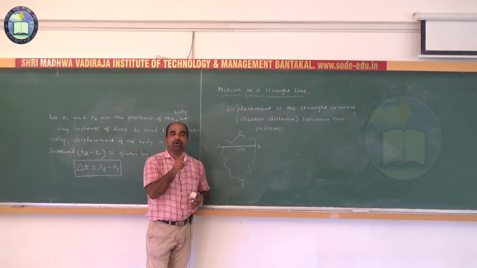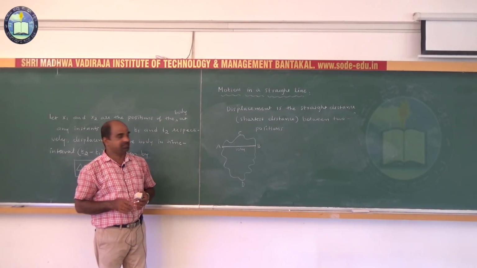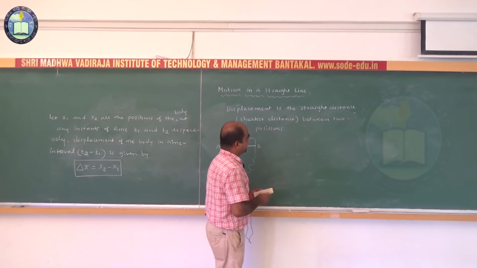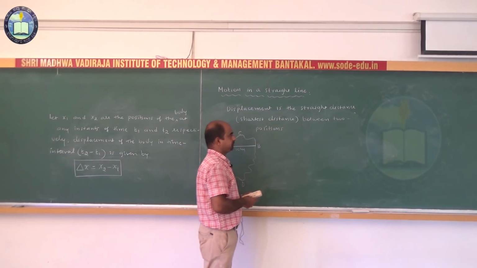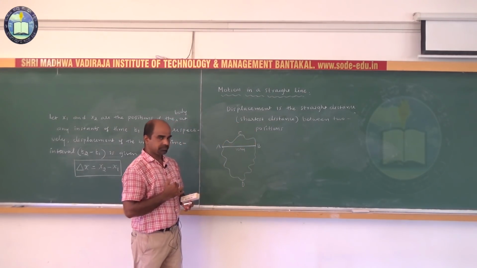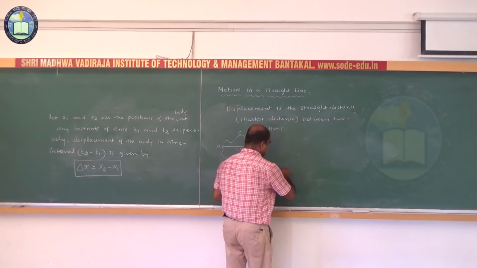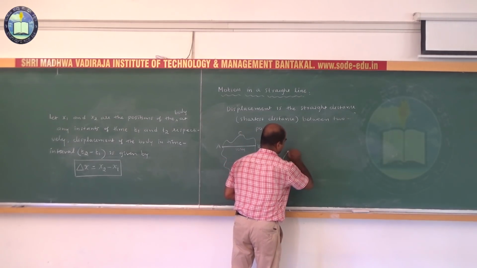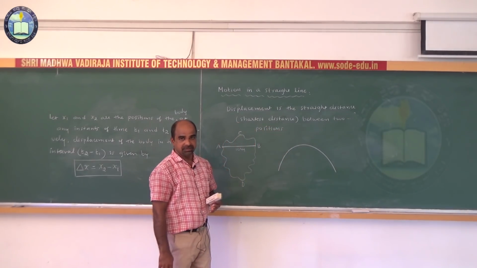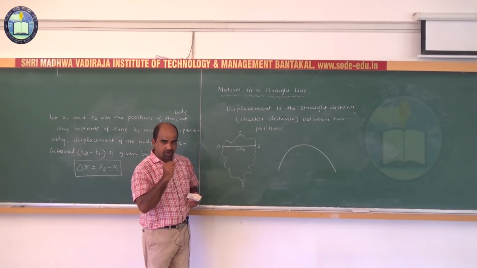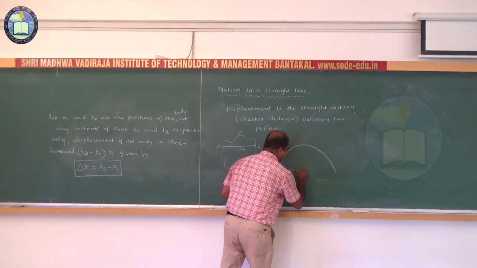It is independent of the path along which the body traveled. That is about displacement. Once again we can understand that distance and displacement are not equal by using a numerical example, students. Let us consider an old man walking along a semicircular track of radius, say, 100 meters during his morning walk. Beautiful example.